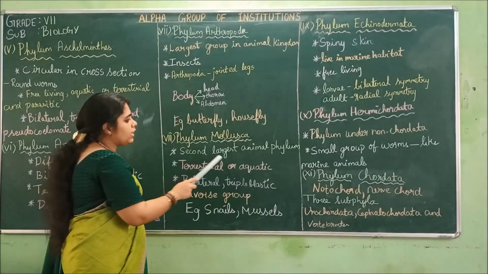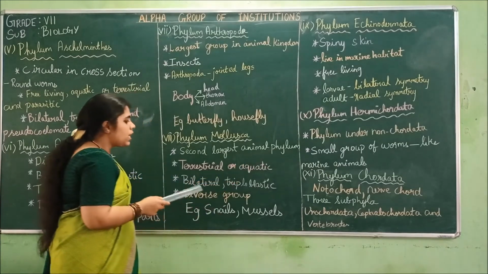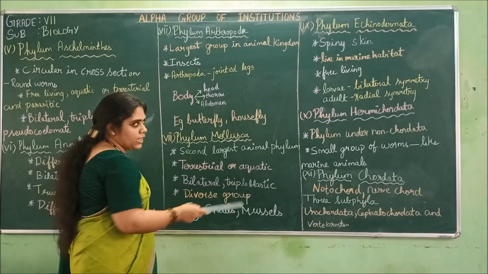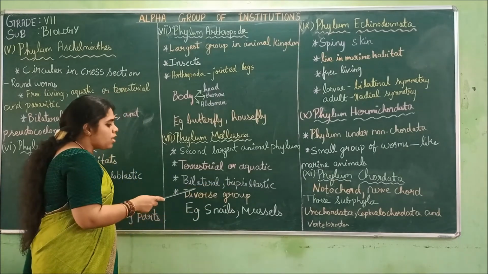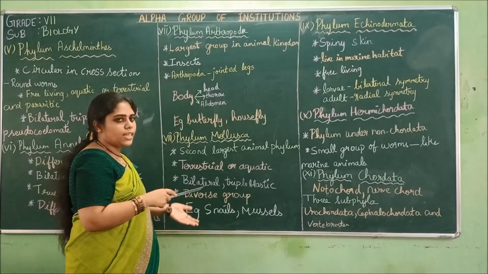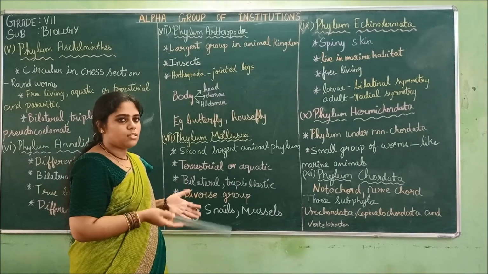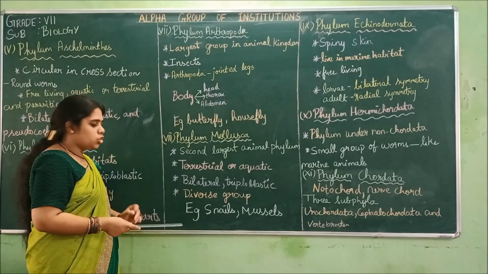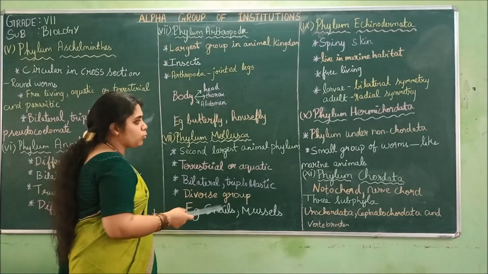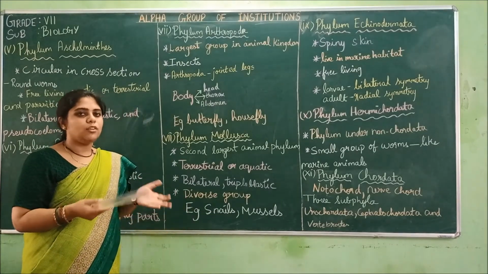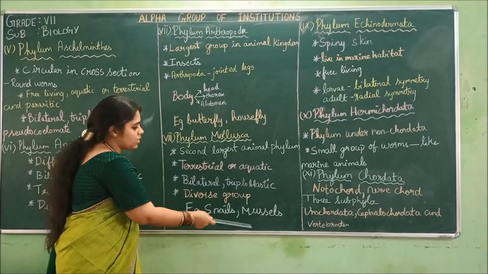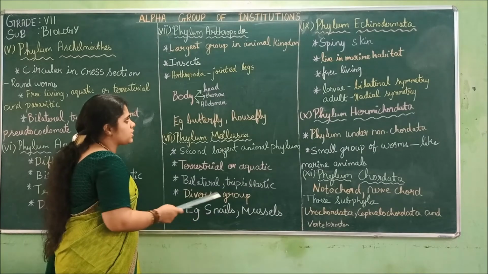Next is phylum Mollusca. This is the second largest animal phylum. It may be terrestrial, living on land, or aquatic, living in water also. They are bilateral. When divided along the central axis, it will divide into two. Triploblastic means it has three germ layers. It is a diverse group consisting of many different types of groups. Example, snails and mussels.